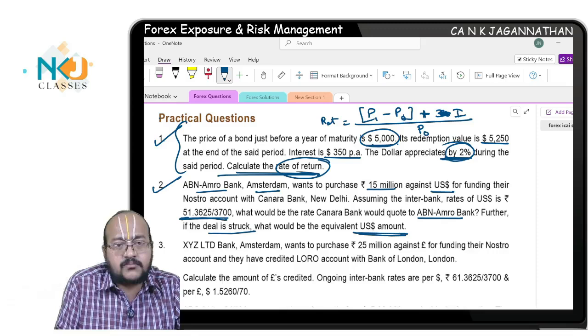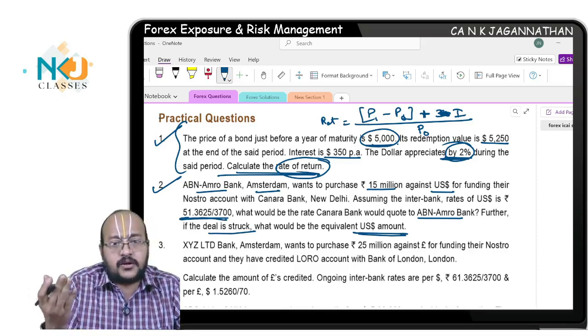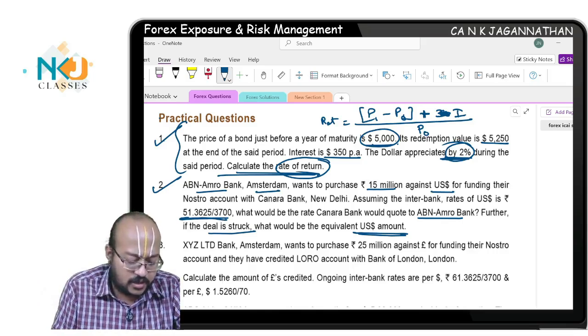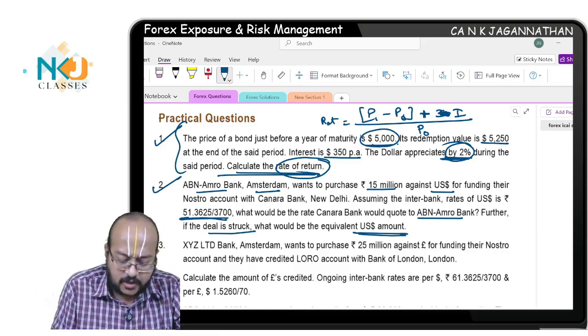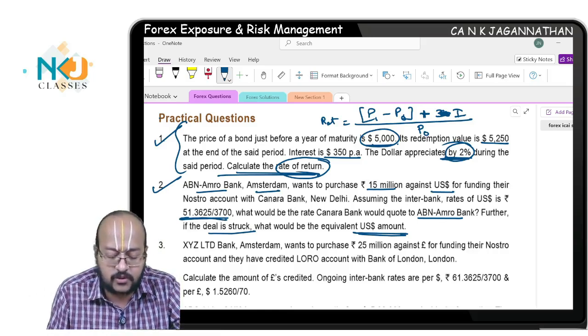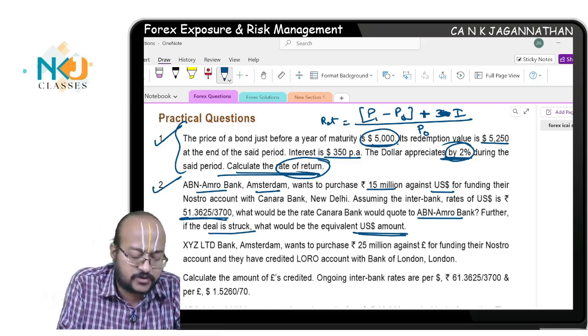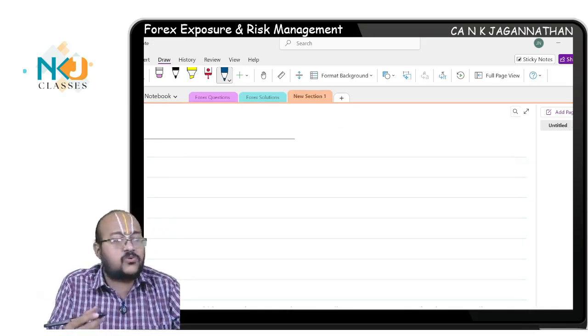Amsterdam is in the Dutch country, no? So Holland. So Amsterdam, they have this ABN AMRO Bank. It wants to purchase rupees 15 million against US dollar for funding their Nostro account. First, before that, you need to understand what is Nostro, Vostro and Loro account.